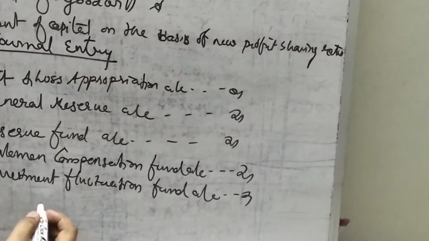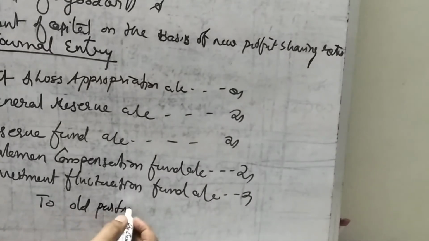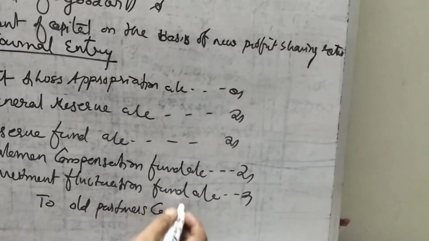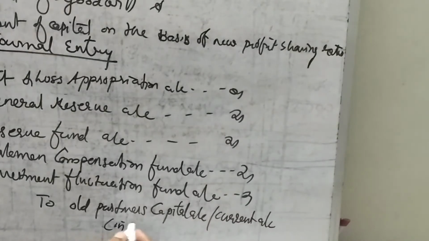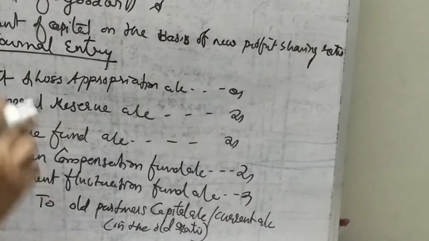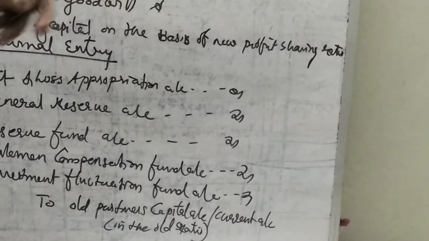to old partners' capital account, or current account. This is only in the old ratio. Distributed based on the old ratio. Okay, so this is the journal entry for transferring and distributing accumulated profits, reserves and losses.